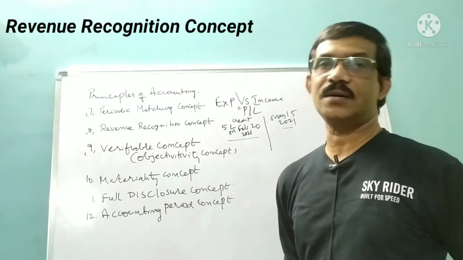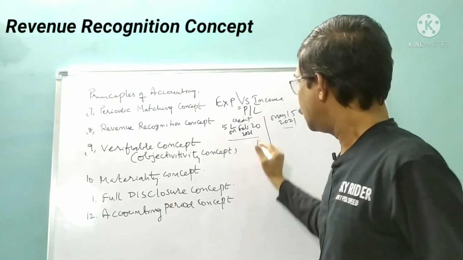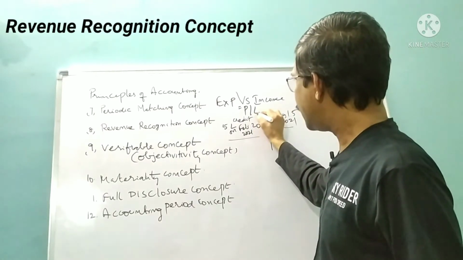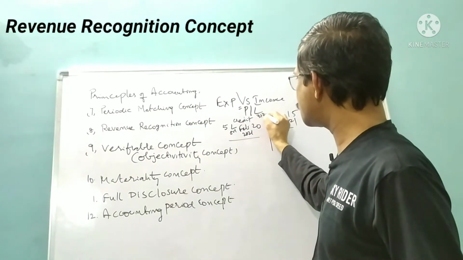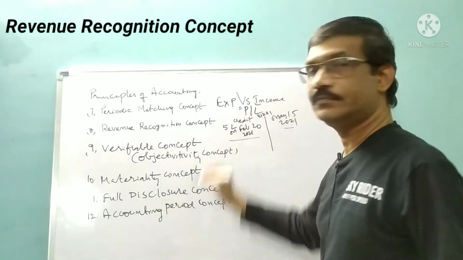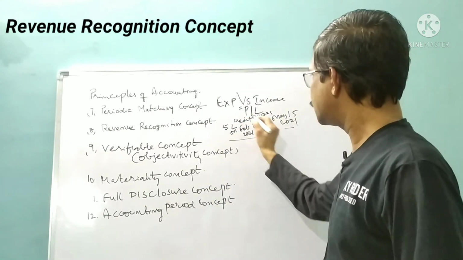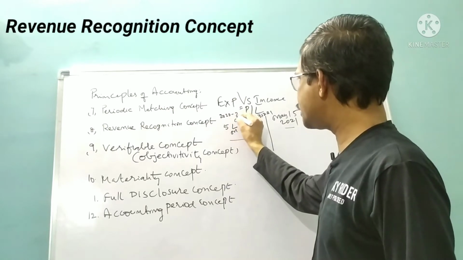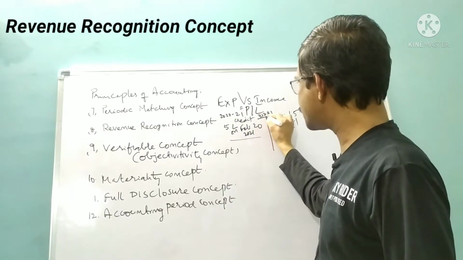So now the question comes, because you know that we follow the financial year and it ends on 31st March. The 2020-21 financial year ends on 31st March.